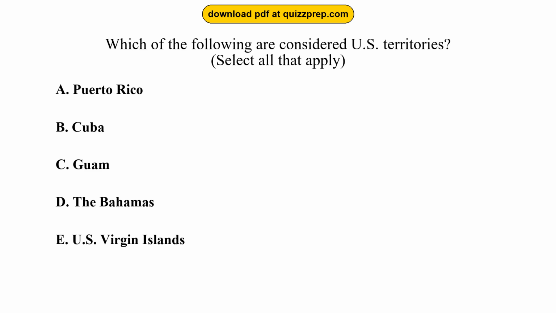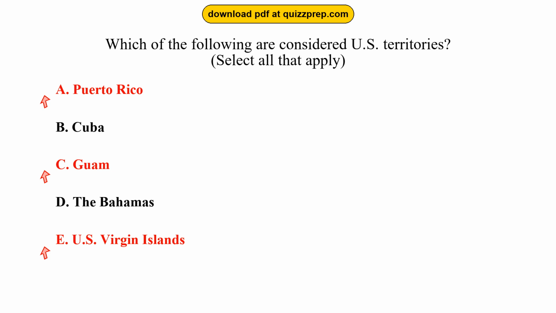Question 26. Which of the following are considered U.S. territories? Option A, Puerto Rico. Option B, Cuba. Option C, Guam. Option D, the Bahamas. Option E, U.S. Virgin Islands. The correct answers are options A and C and E.